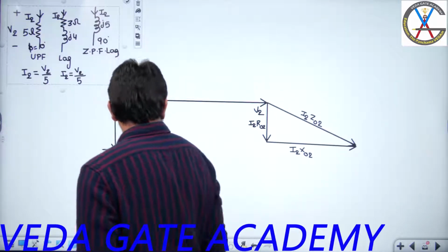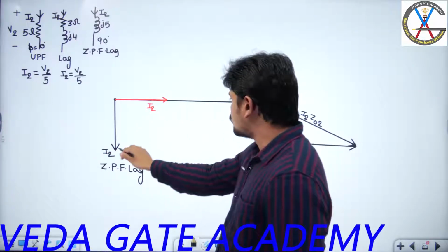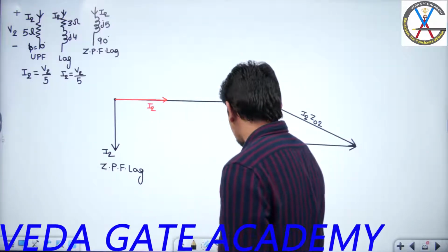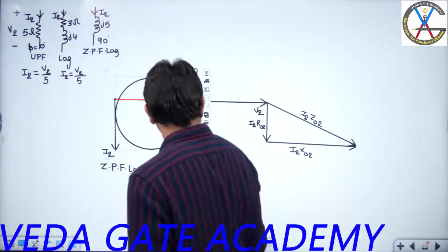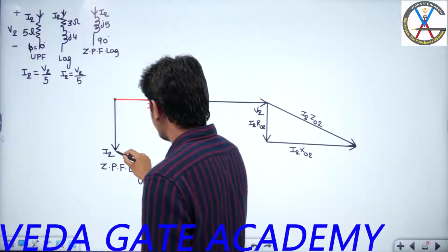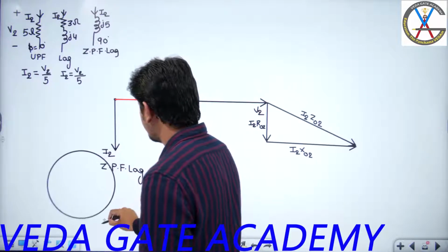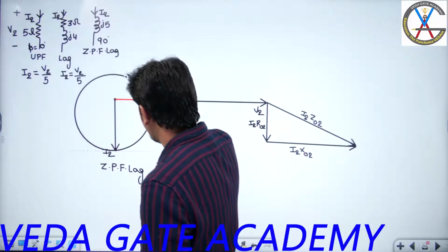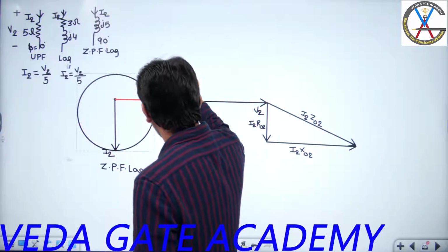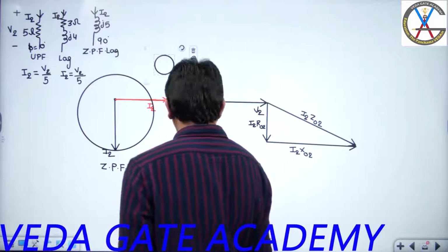Yeah. Now what I will do is I am trying to maintain the magnitude of this current as constant. For that, let me project a circle and move this circle and increase this.